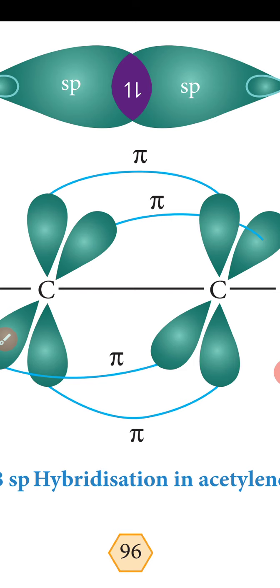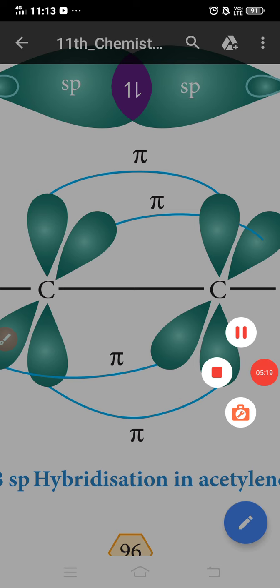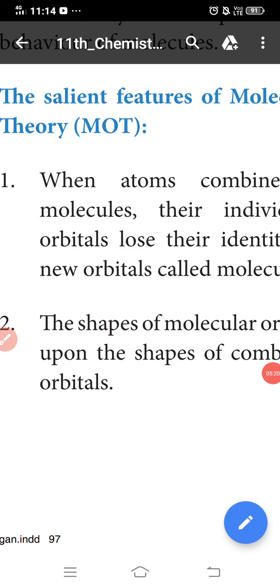Then another one: we discuss MO theory, molecular orbital theory. The Lewis concept and valence bond theory qualitatively explain chemical bonding and molecular structure. Both approaches are inadequate to describe some of the observed properties of molecules. For example, these theories predict that oxygen is diamagnetic.